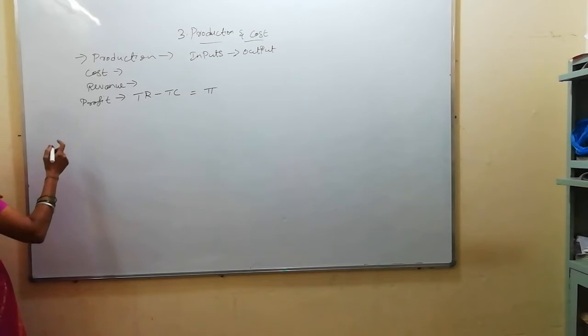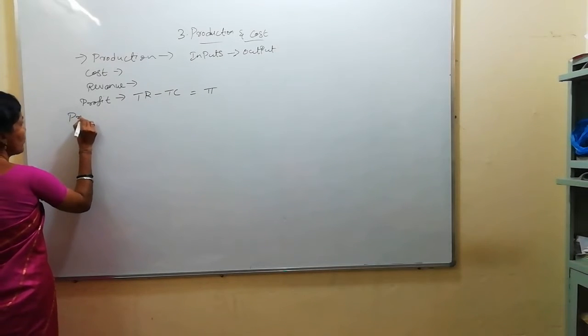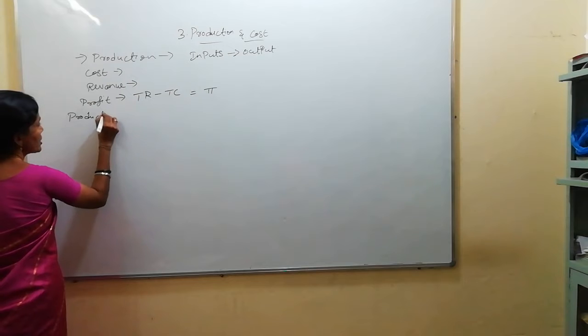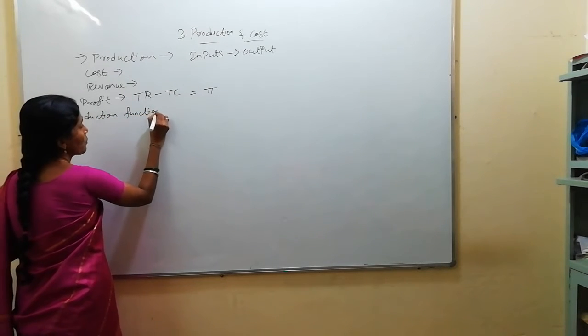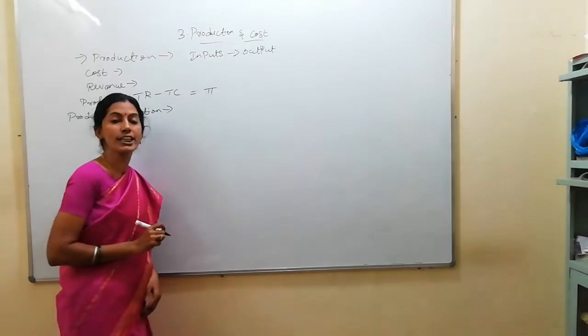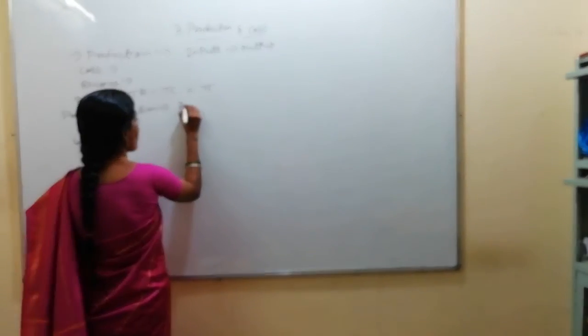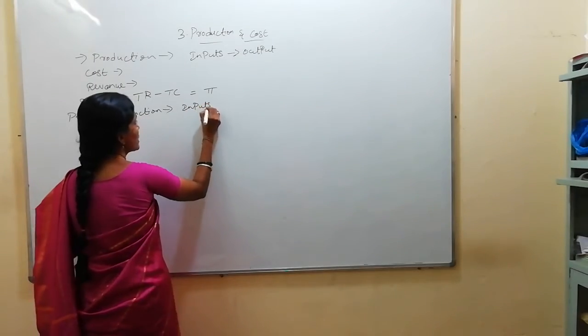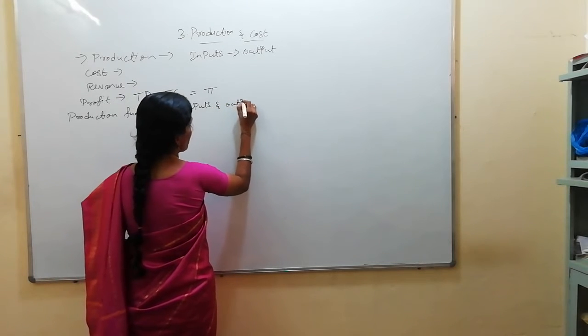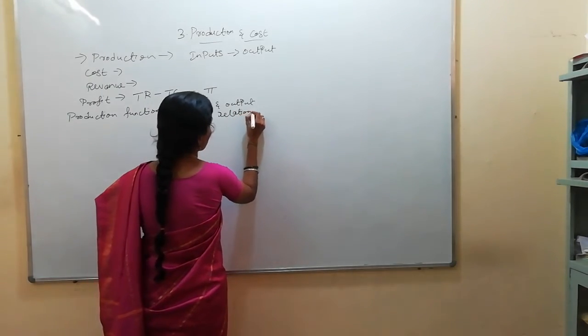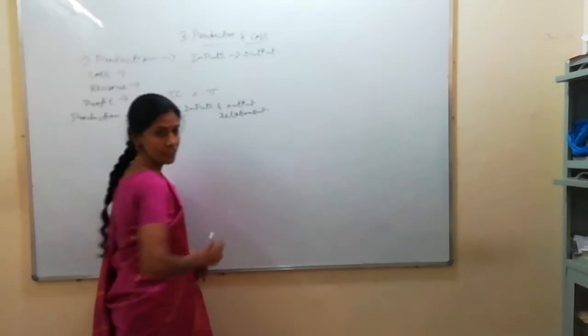Next concept, production function. What do you mean by production function? It shows the relationship between inputs and output in the production process. It is known as the production function. Inputs and output relationship. It shows the relationship between inputs and output.